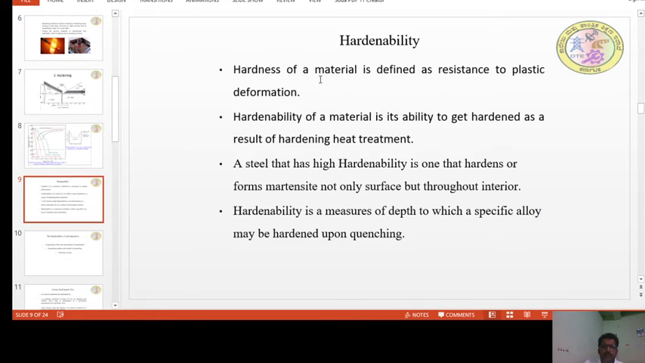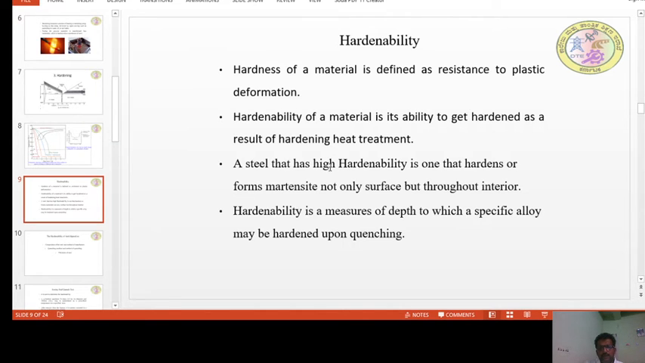And then the other aspect of the hardness is hardenability. Hardness and hardenability: hardness is the property of the material, hardenability is the ability of the material to undergo hardening. Hardness of the material is defined as resistance to plastic deformation, right? Hardenability of the material is the ability to get hardened as a result of hardening heat treatment. So if the metal has better hardenability, it can get better hardening values.